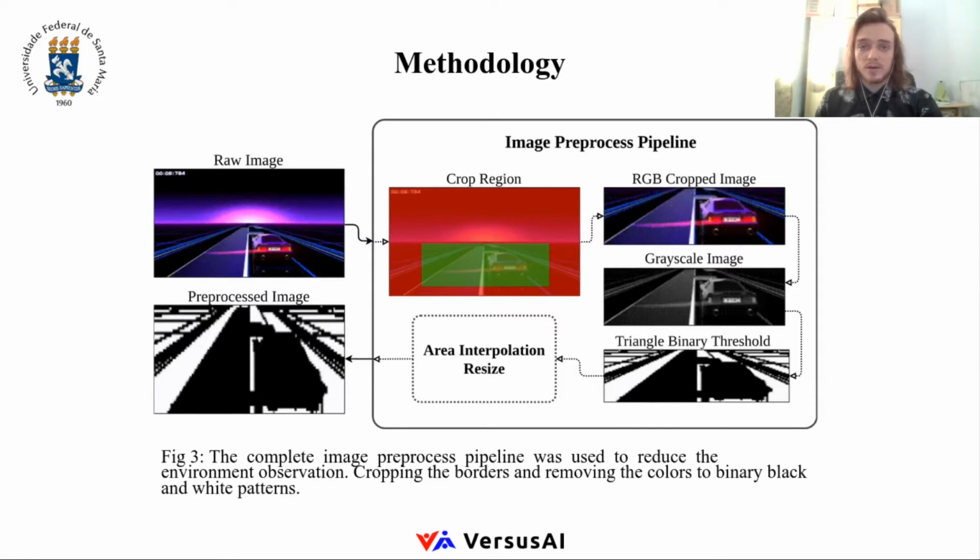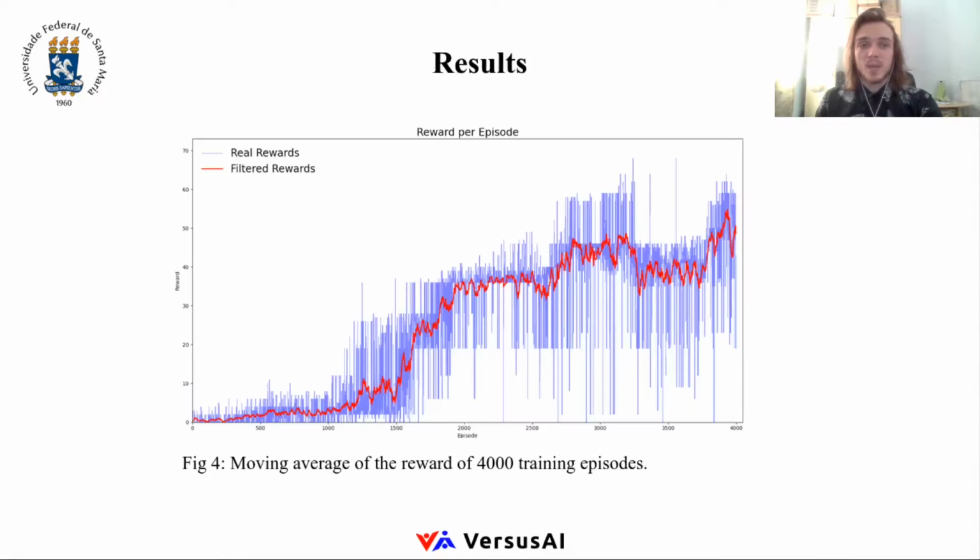The use of interpolation resizes before the CNN ensures the correct input shape will be sent to the CNN, independent of the monitor window's size that the video game is being played at. If the car surpasses the first obstacle, a positive reward of 1 is given. If the car collides with an obstacle, a neutral reward of 0 is granted to the step, finishing the episode at this time.